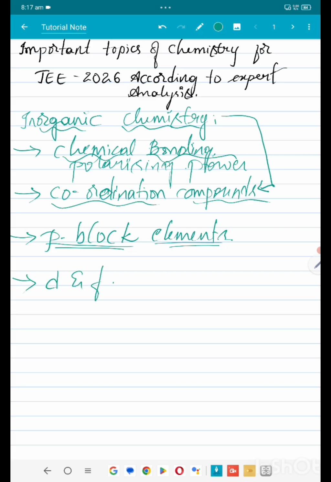One most important thing about inorganic chemistry is that you can cover all these chapters out of NCERT. You need not go for any extra resources for inorganic chemistry. If you go through NCERT line by line, that's more than enough for inorganic chemistry. But yes, I do understand going through NCERT line by line is very difficult for the situation.